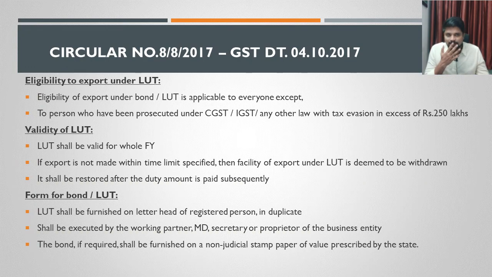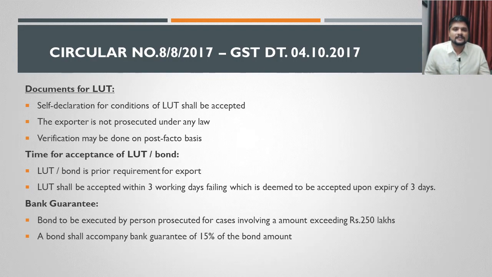So the trust can come either by issuing the declaration on a letterhead, or a particular state can mandate the person to provide the declaration on a non-judicial stamp paper. That would be more authenticated. That depends on any particular state. Okay, what are all the documents that need to be submitted for obtaining the LUT?